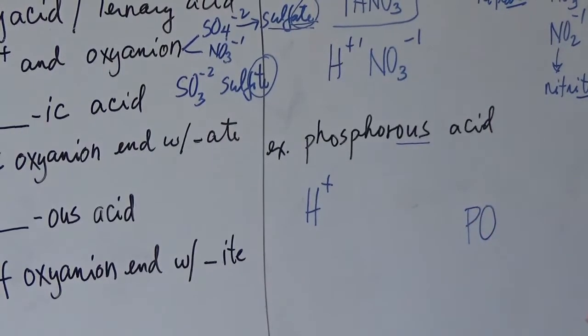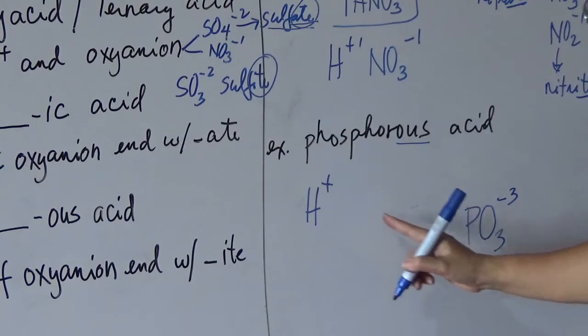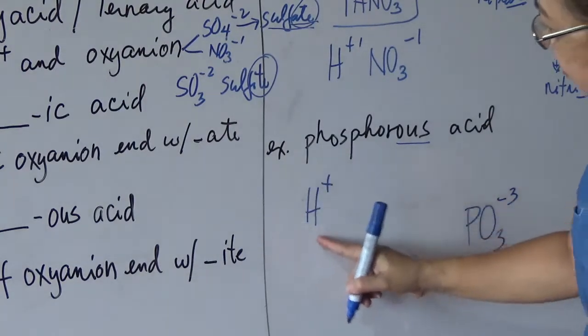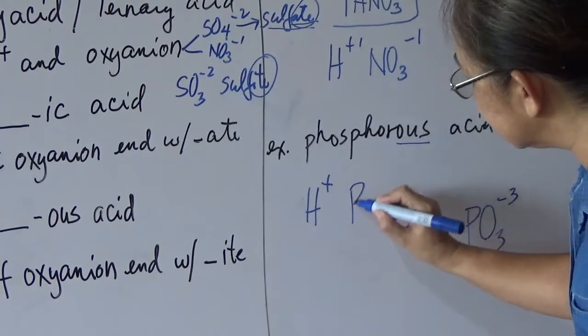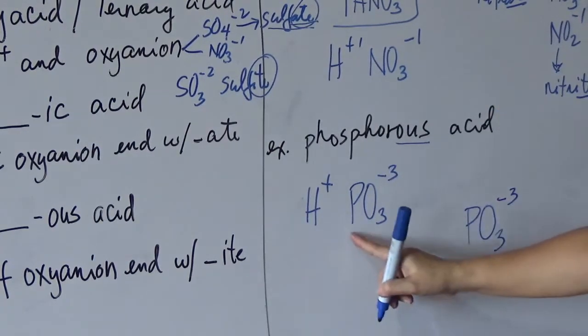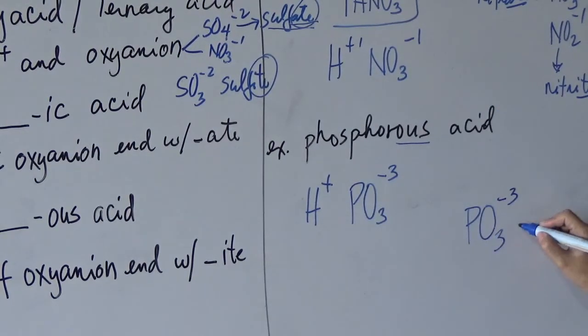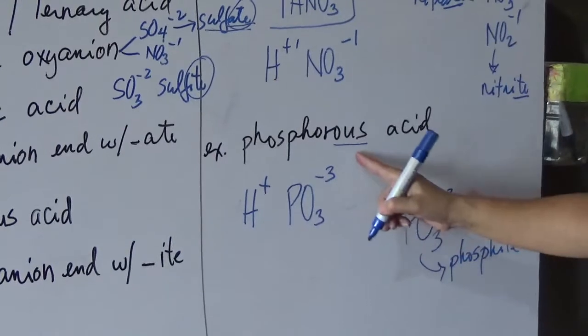And what is the symbol and charge of phosphite? Phosphite is PO3 -3. The PO4 -3 is phosphate. So, therefore, the oxy anion that will combine with hydrogen here to form phosphorous acid is the PO3 -3. This is phosphite. So that's "ite," so it will end with "ous."